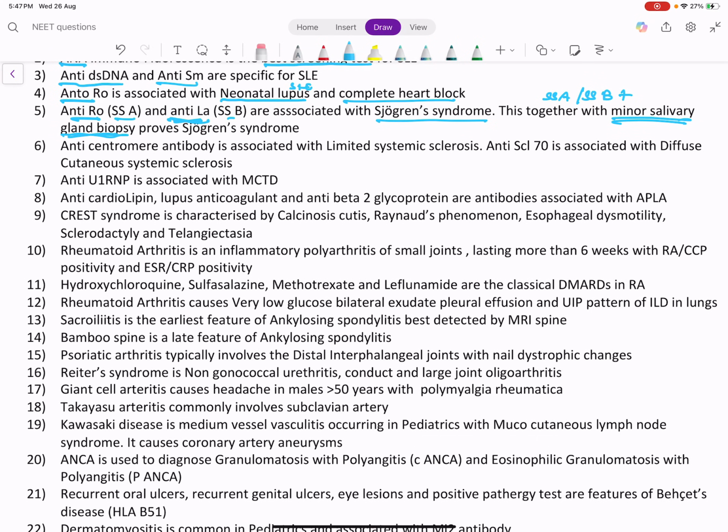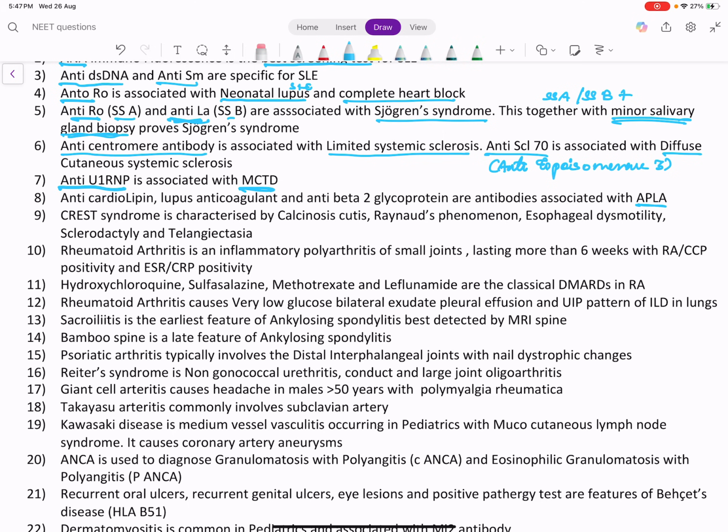Now coming to another autoimmune disease, which is systemic sclerosis. It is of two types, limited systemic sclerosis and diffuse systemic sclerosis. In limited systemic sclerosis, there is anti-centromere antibody. In diffuse systemic sclerosis, there is anti-Scl-70 antibody, also called anti-topoisomerase 1. Now there is a disease called MCTD, mixed connective tissue disease, associated with anti-U1 RNP.